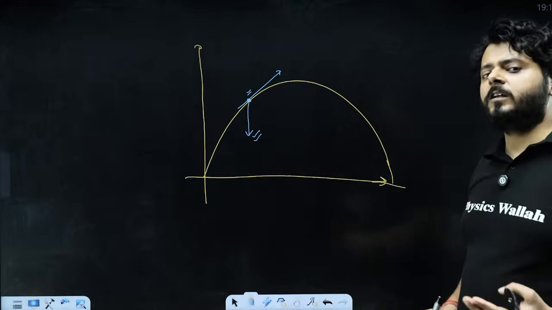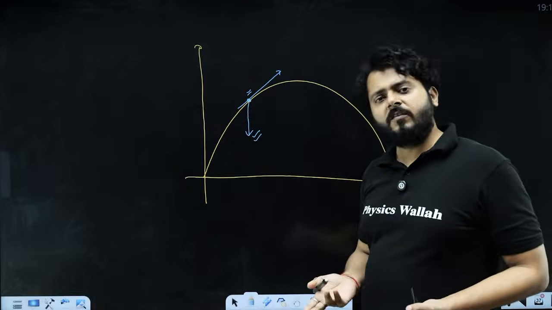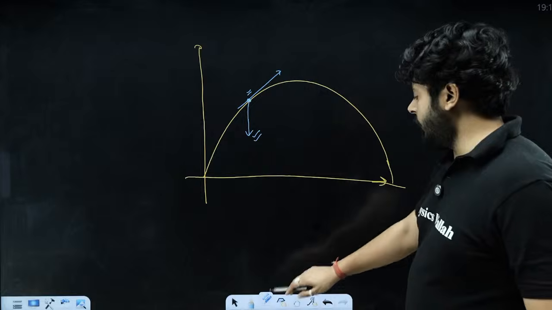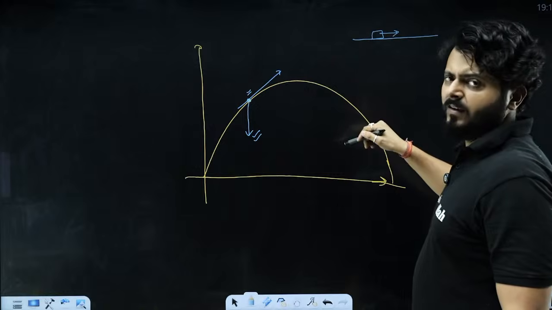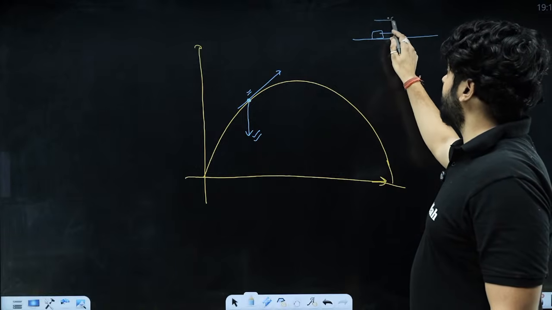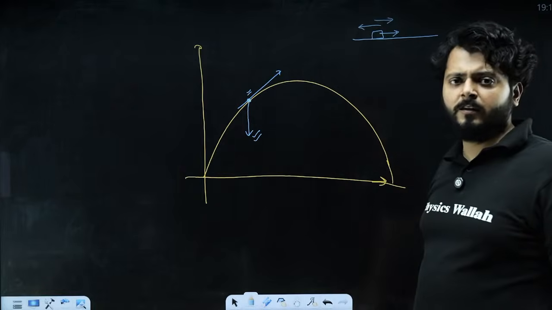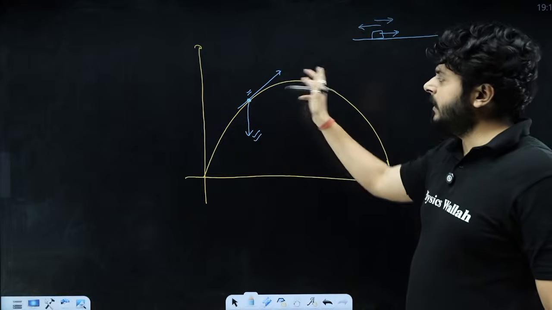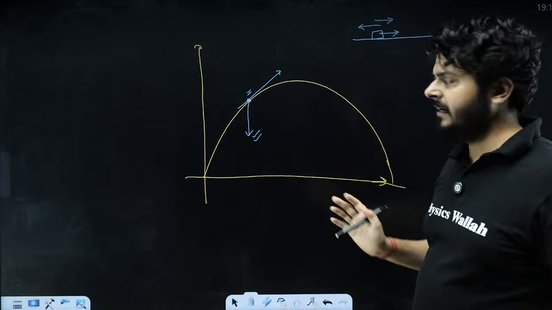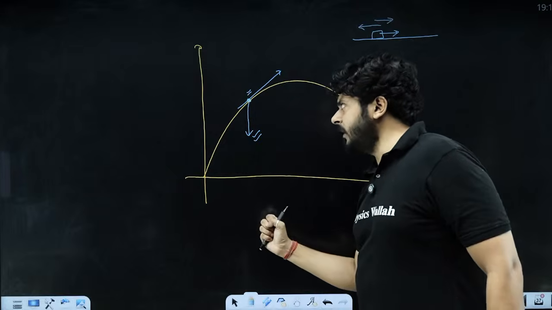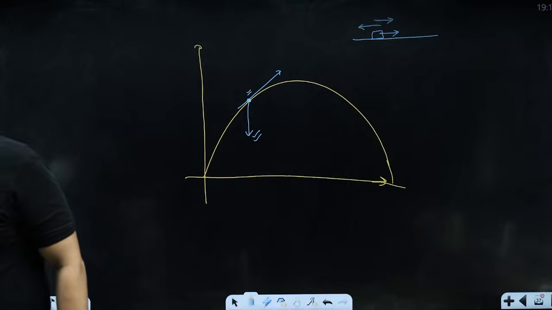So in two-dimensional motion, we can have acceleration along a different axis and velocity along a different axis, right? So far, in the previous chapter, when we were studying motion in one dimension, the body was moving like this. Either we can have acceleration like this, or we can have negative acceleration or retardation in the same line of action in the opposite direction, right? Here in two dimensions, acceleration and velocity need not be along the same line of action, right? Here you can see in projectile motion, gravity is pulling the body downward and it is accelerating like this, right? I believe the idea is very, very clear.